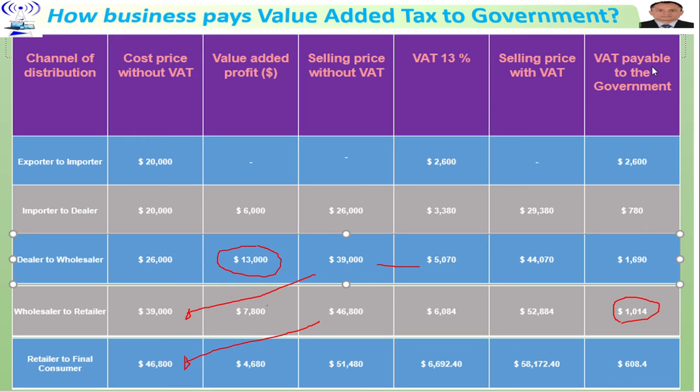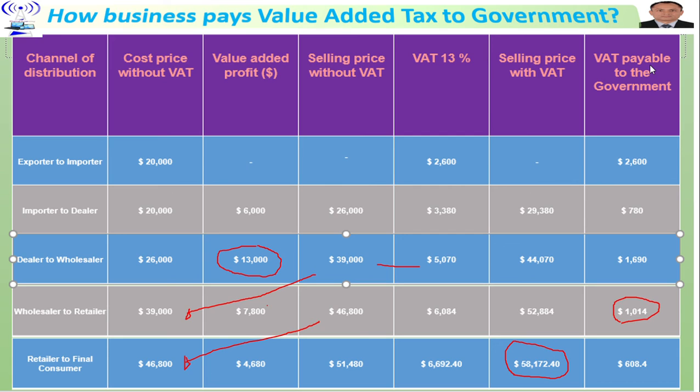Now the selling price becomes 51,480, which is this cost price plus the value added, and 13% of this 51,480 becomes 6,692.4 bucks, and the selling price is 58,172.4 to the final consumer. This is the value from exporter to final consumer, and the retailer has to bear $608.40 to the government.